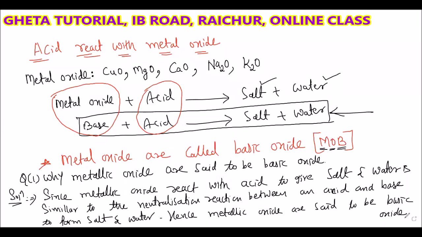So this is the answer. See why metallic oxides are said to be basic oxides. The reason is very simple. When the metallic oxide reacts with acid, it gives salt and water, which is similar to the neutralization reaction between base and acid, giving salt and water. Hence, the metallic oxides are said to be basic oxides.